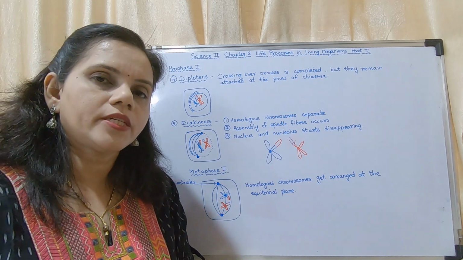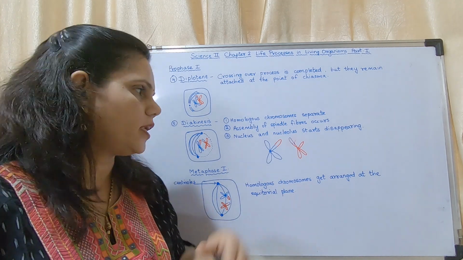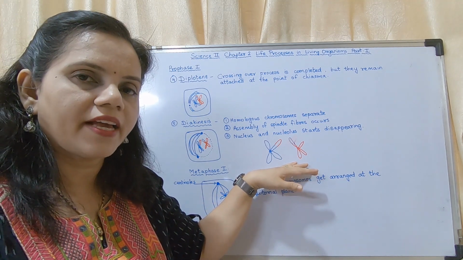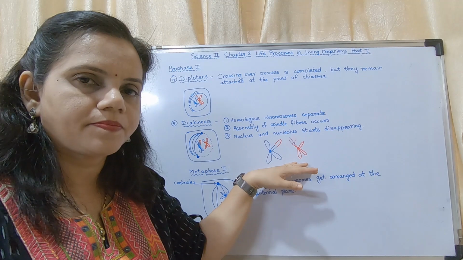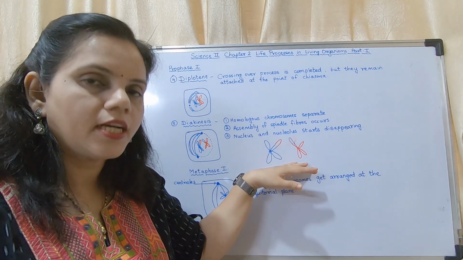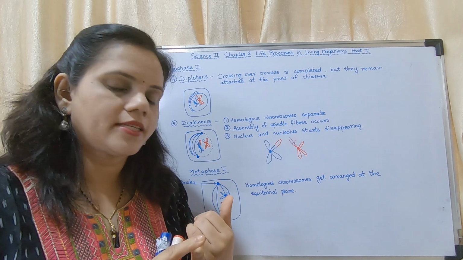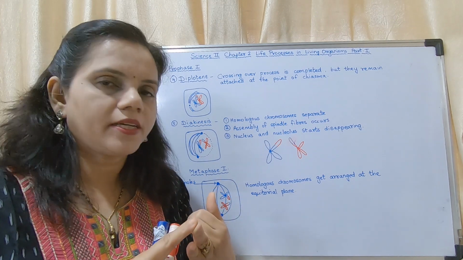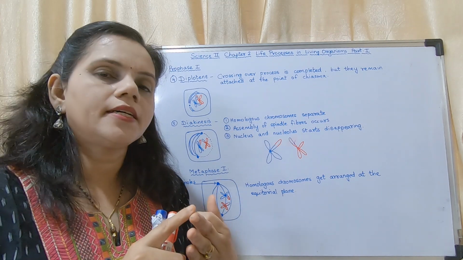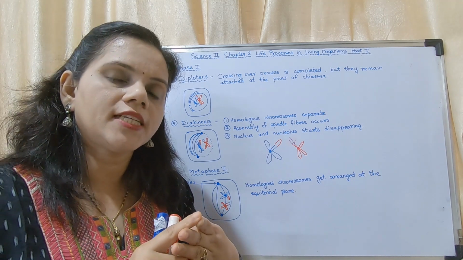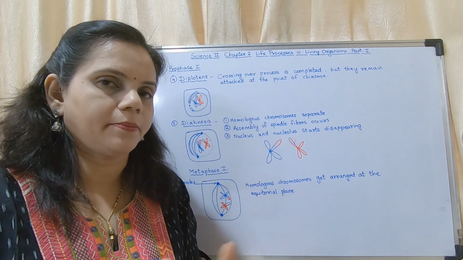If you have a question on explaining prophase 1, you have to write till here, the first 5 stages. This is prophase 1. So what has happened in prophase 1? First, centrioles have divided. Second, spindle fibers are appearing. Third, recombinant chromosomes are formed. Fourth, nucleus and nuclear membrane disappear.